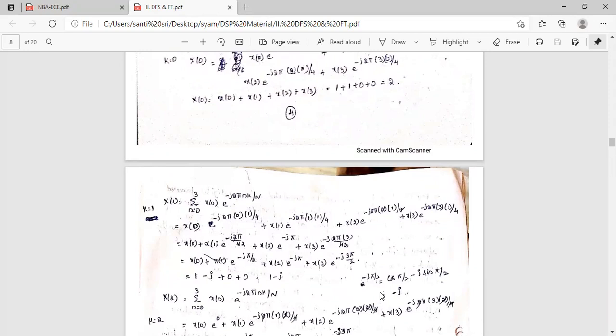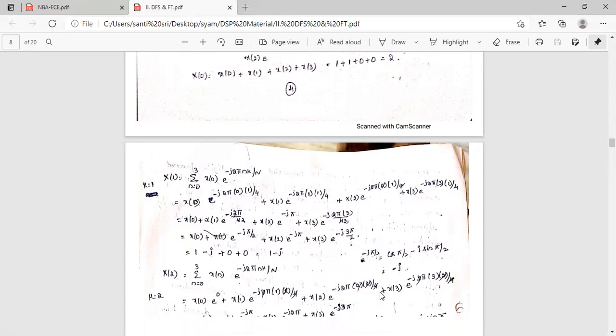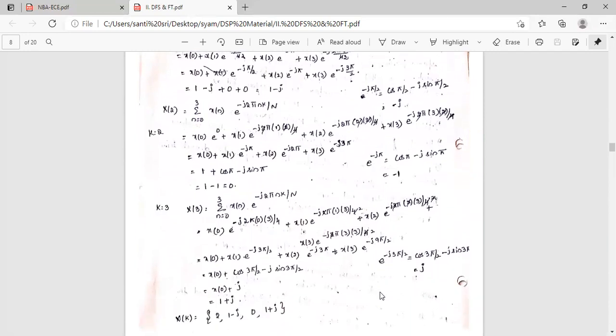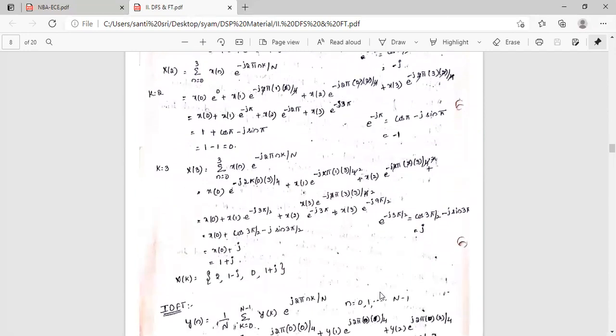Similarly, x of 2, k is 2, we will get x of 2 value is 0. K is 3, we will get x of 3 value is 1 plus j. So the x of k values are 2, 1 minus j, 0, 1 plus j.